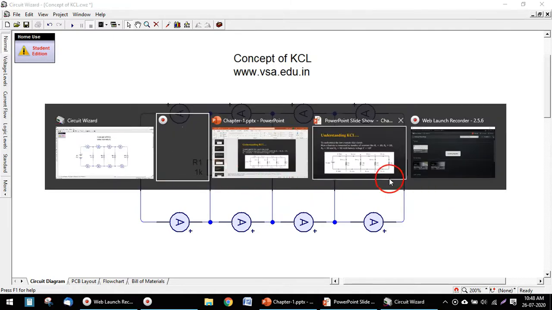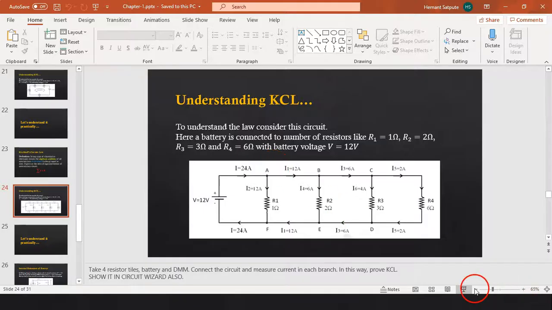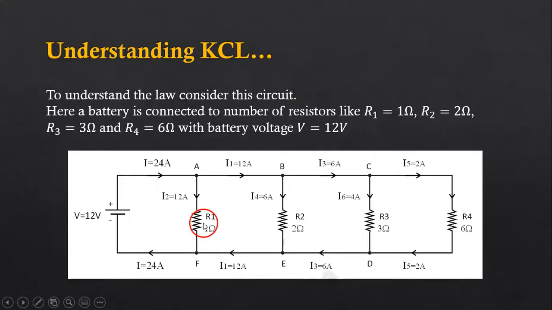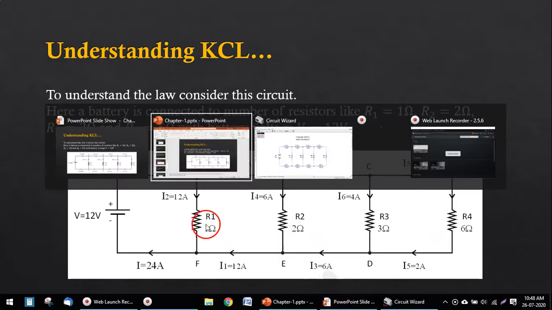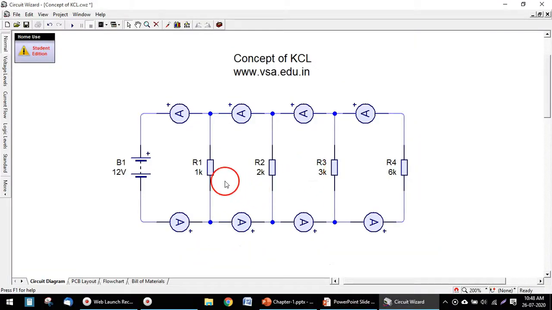lesson we have seen that the circuit was like this, because in this circuit we used only 1 ohm, 2 ohm, 3 ohm and 6 ohm. But practically, whenever we want to simulate the circuit, if you use 1 ohm, 2 ohm, 3 ohm and 6 ohm here, then the battery will be loaded, and we will not get the current readings properly. So in this simulation circuit I have replaced the values from ohm to kilo ohm for these 4 resistors. Now I run the circuit here.